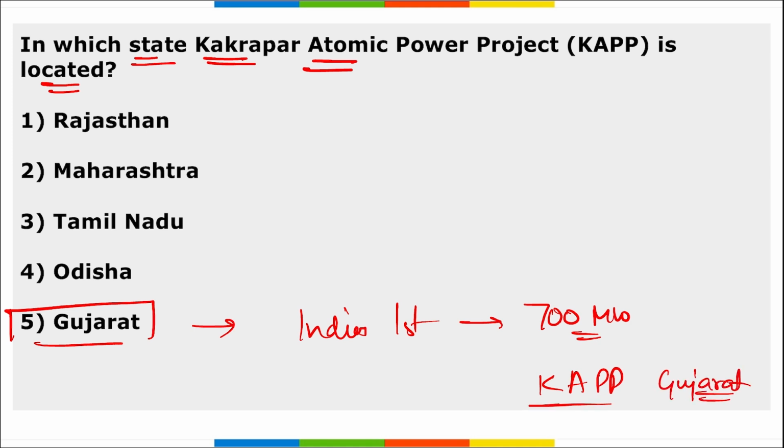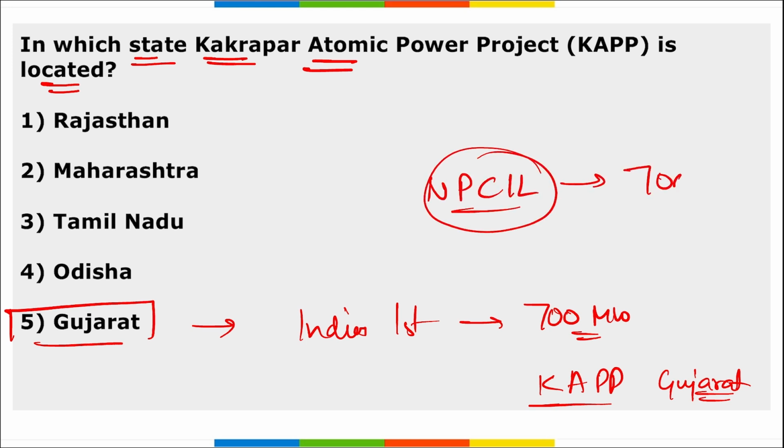And this has recently commenced commercial operation. Apart from this, who is building this? It is your Nuclear Power Corporation of India Limited. They are building two such 700 megawatt pressurized heavy water reactors at Kakrapar, which is also home to 220 megawatt power plants.